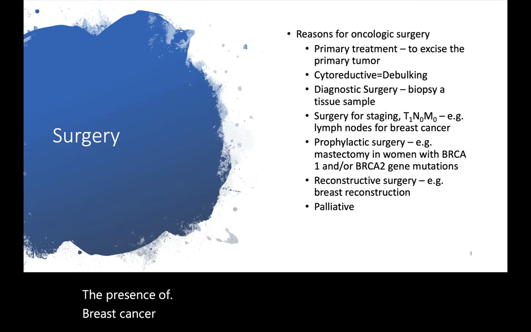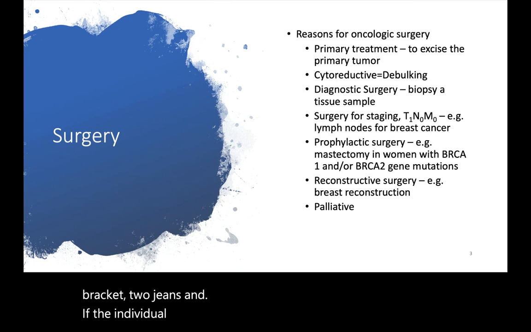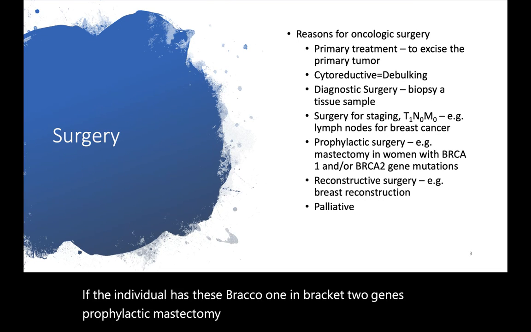These are referred to as BRCA1 and BRCA2 genes. If the individual has these genes, prophylactic mastectomy is an option.